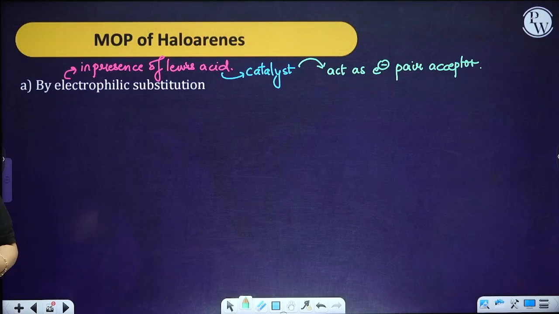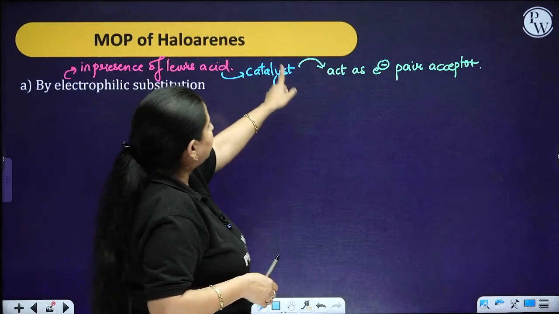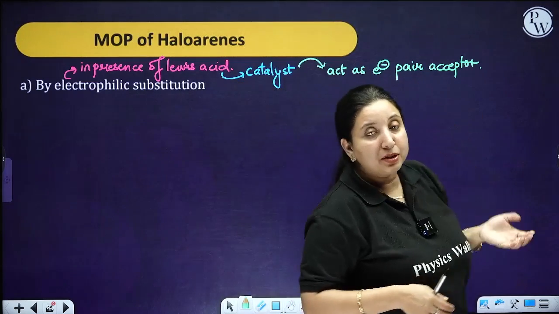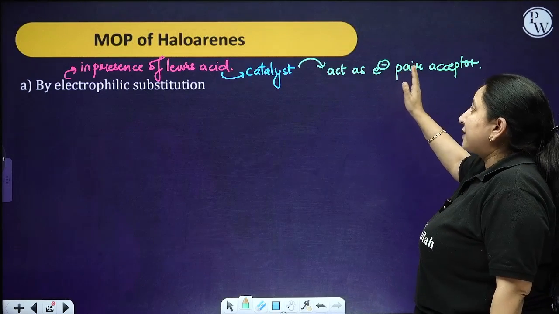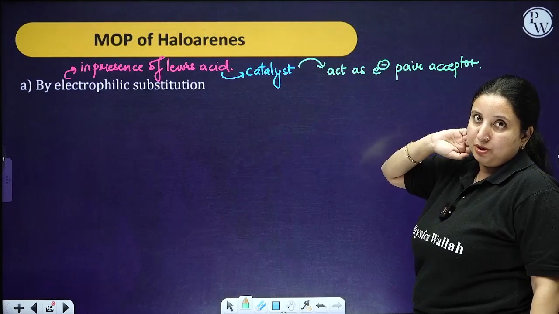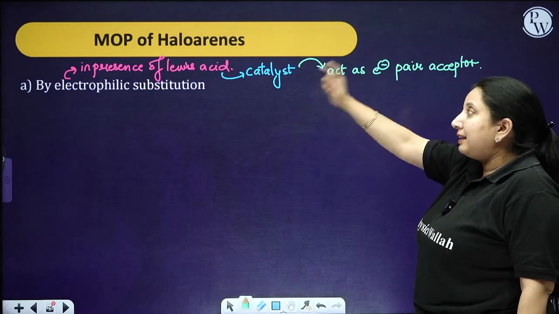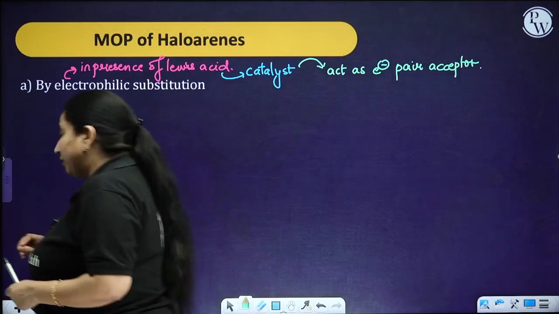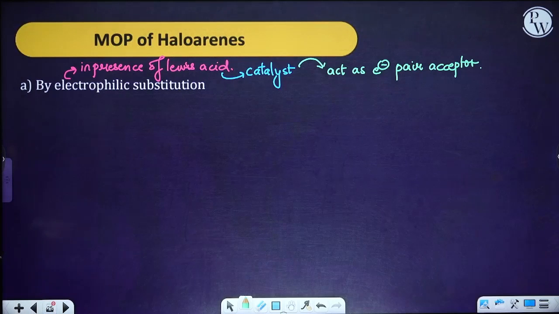But to increase the reactivity of the substrate, when you are going to use a Lewis acid, it acts as a catalyst. So it acts as an electron pair acceptor. When it acts as an electron pair acceptor, it is going to increase the reaction rate of the electrophilic substitution. And because of the resonating structures of the electron at the ortho and para position, we can have electrophilic substitution over here. Okay. So let's see its example of this type of reaction.